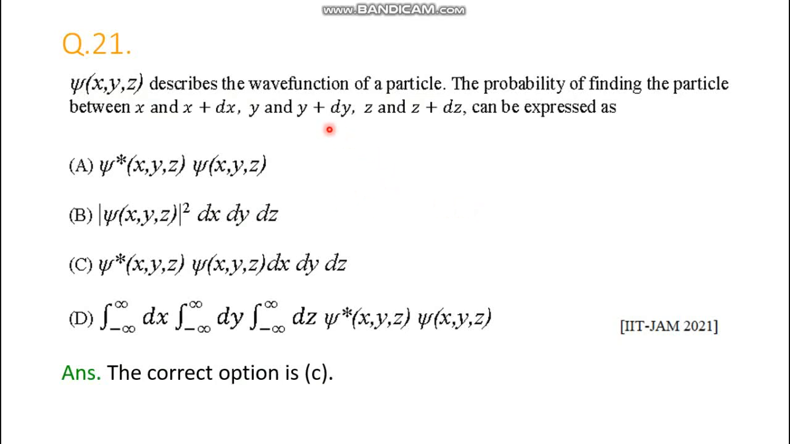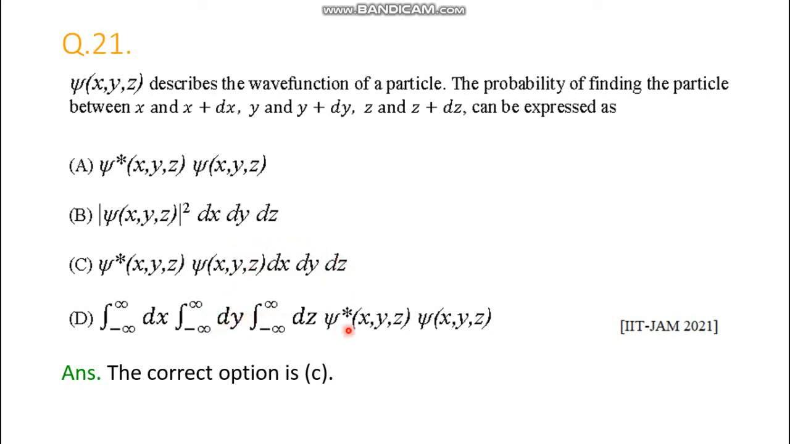Just the product of two functions: one is the main function, another is its complex conjugate. So what should be the value here? It is simply the product. The modulus is actually given, but dx dy dz are outside. Here C is the correct option: psi star as a function of x, y, z and psi as a function of x, y, z, and then dx dy and dz. So this is the correct answer.